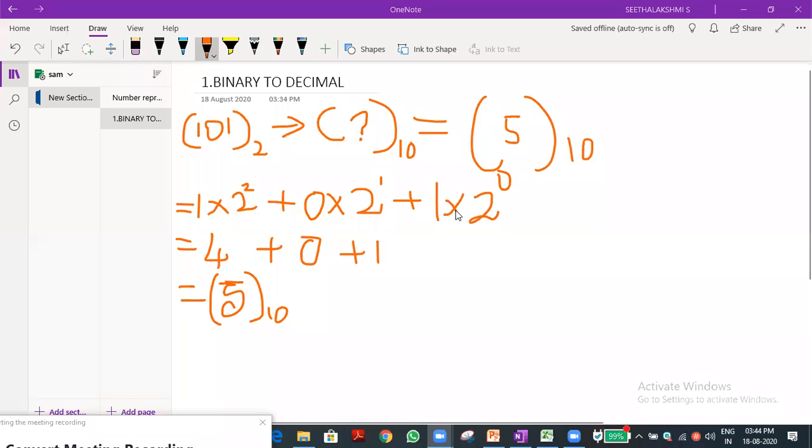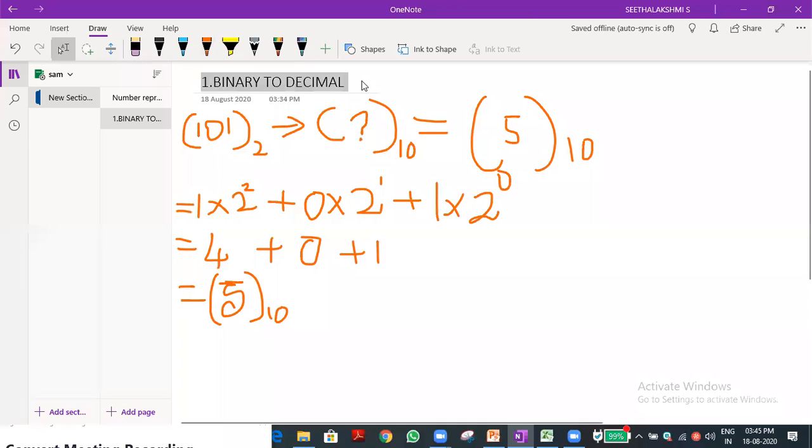Rajesh, is it okay? Voice is okay or anything? Do you have any problem? Have you understood? I think he is coming in the chat box, but I think it is his network issue. Okay, let me go ahead. Have the rest of the students understood how to do binary to decimal? Yes, sir.